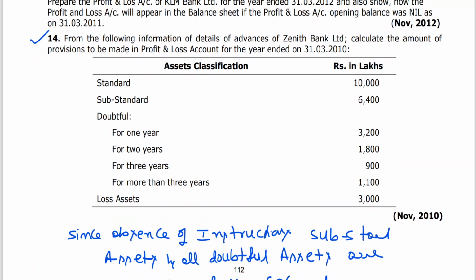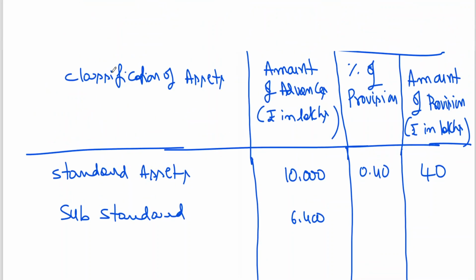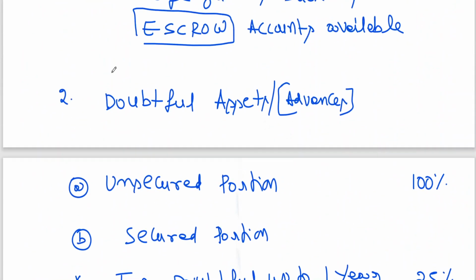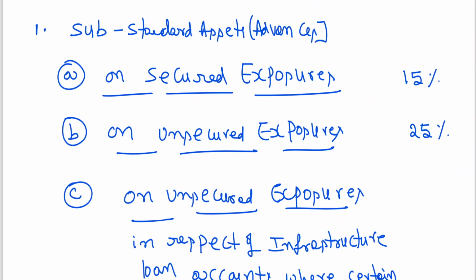Now you know that for substandard assets, when they are fully secured, just taking you back here, substandard asset, secured exposures, what is the percentage? 15%, no?